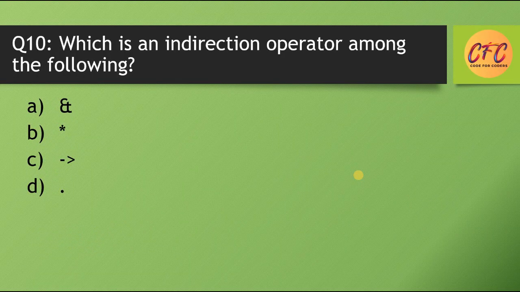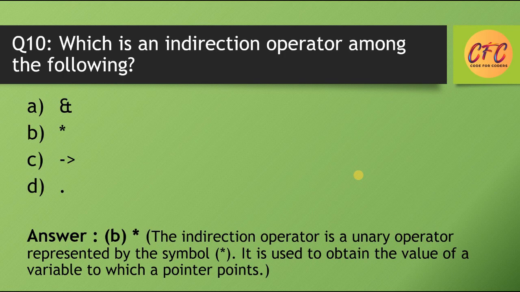Question number 10. Which is an indirection operator among the following? Options are &, *, ->, dot. So correct answer is option number B, asterisk. The indirection operator is a unary operator represented by simple asterisk. It is used to obtain the value of a variable to which a pointer points.